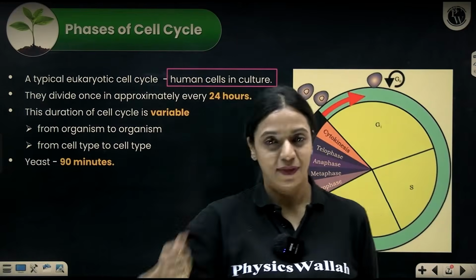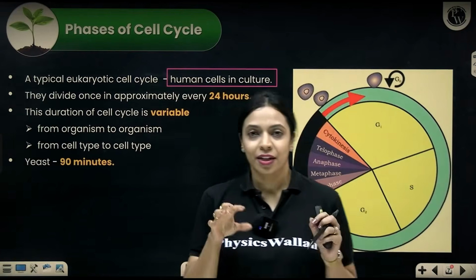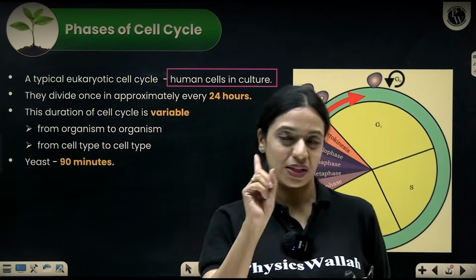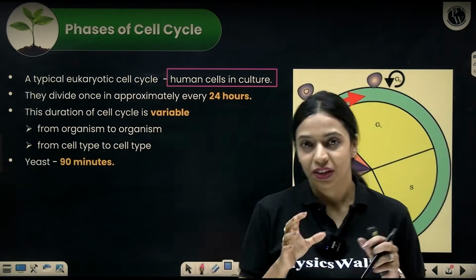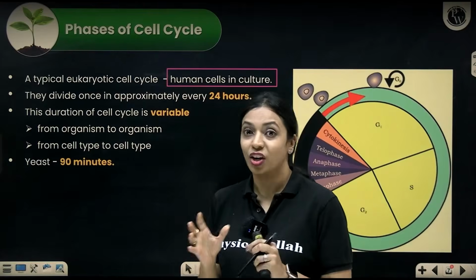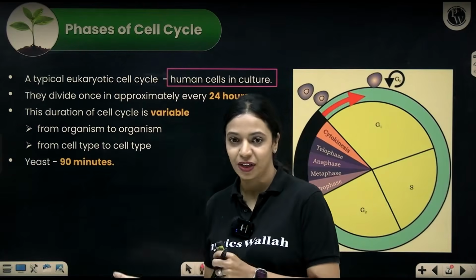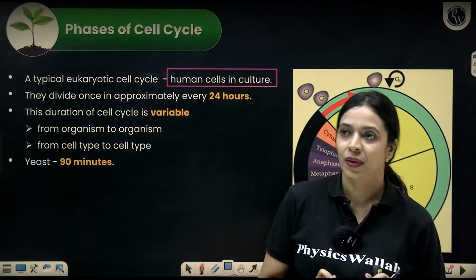So this is like an average number. So assuming on an average, the cell cycle in humans lasts 24 hours, and once in 24 hours if our cells are dividing, then more than 95% of the time of the duration, the cell is not really dividing, it is growing and doing other activities. The cell division will actually take a very short period of time.